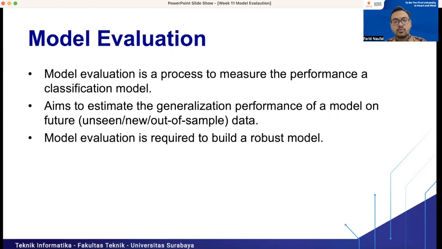So the purpose of model evaluation is to estimate the performance of our model if it is implemented on new data or unseen data. And model evaluation is required to build a robust model.